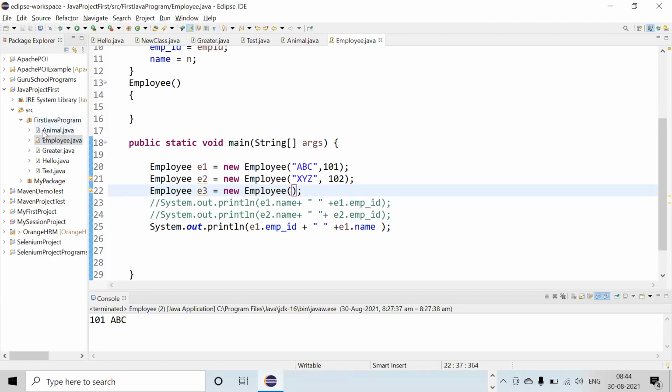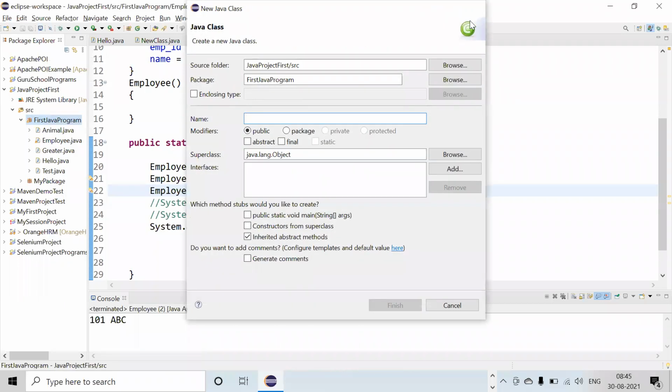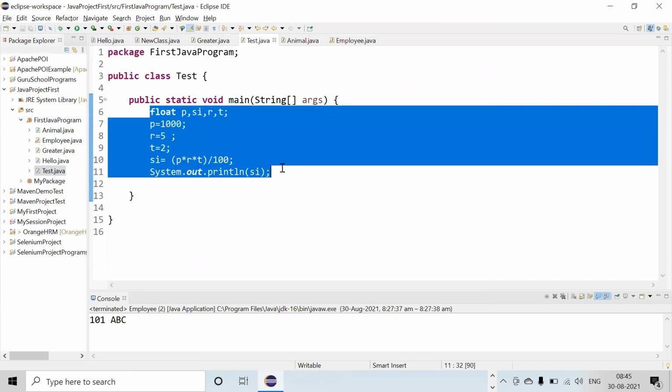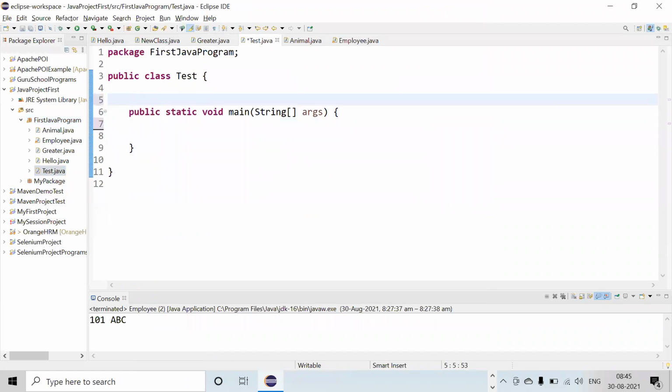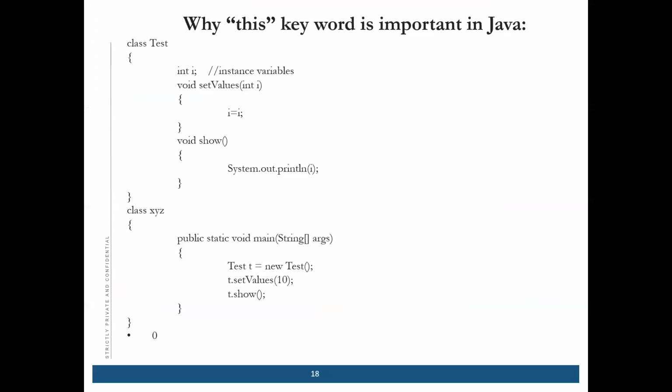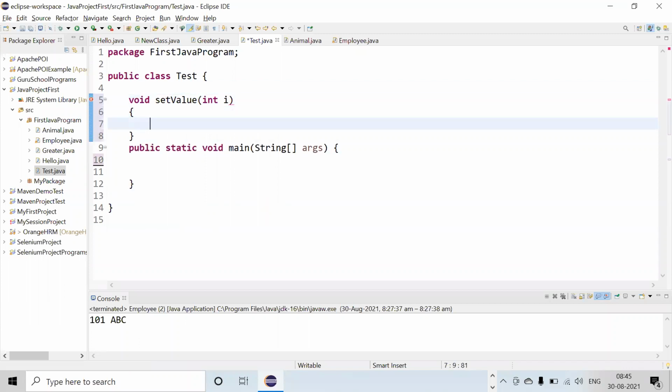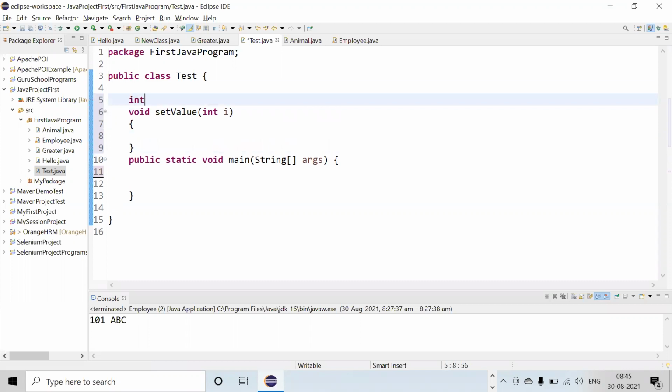So suppose I write one class as test. What is happening here is I'm creating one method, void setValue, passing an integer variable i, and there is one instance variable, integer x.